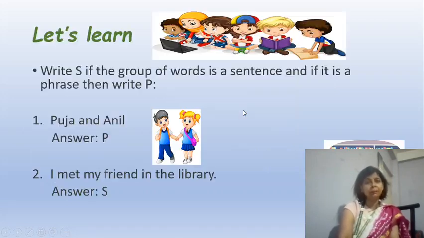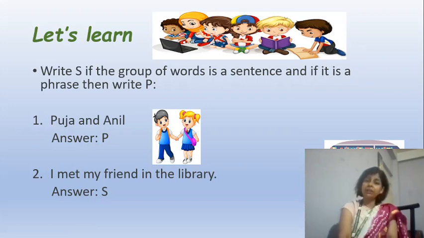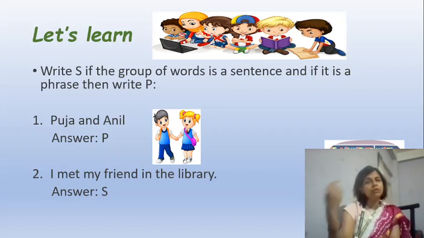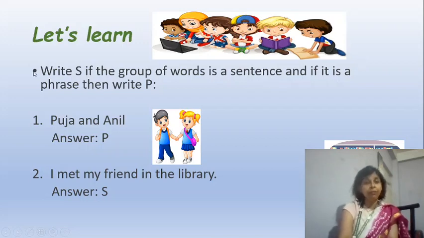Let's move on. Now again, let's learn. This is again a part of an assignment which I would be giving you. So I have given you an example so that you can refer and it becomes easy for you. So what does it say? Write S if the group of words is a sentence. And if it is a phrase, then write P.